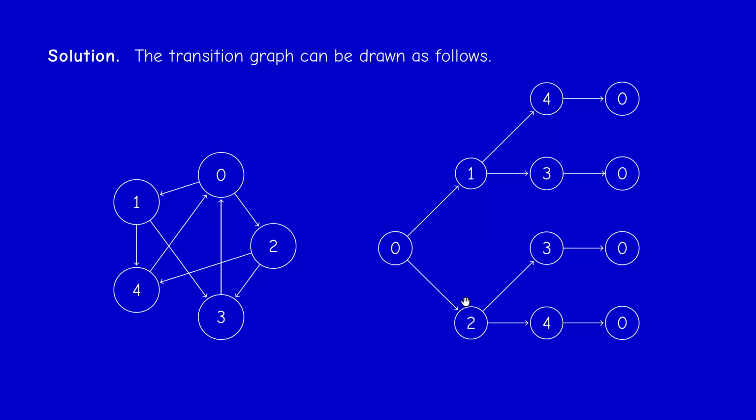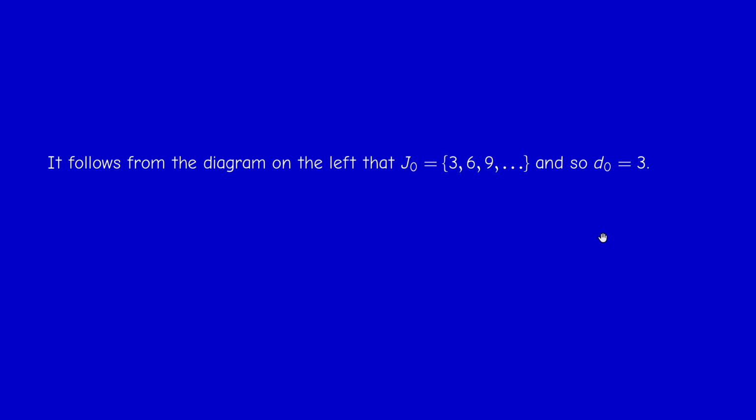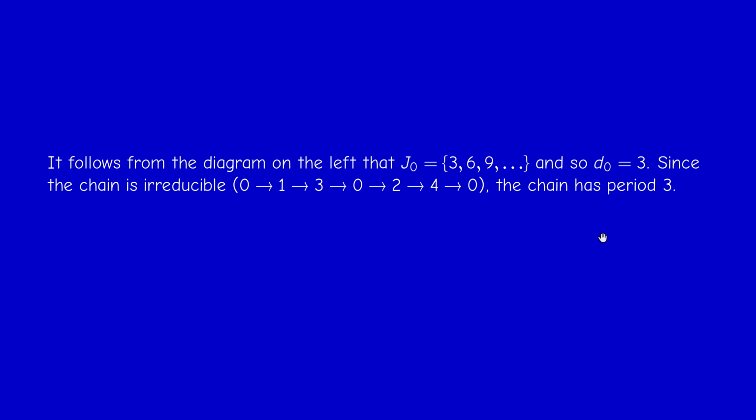And therefore, since the chain is irreducible, all the states have the same period. Okay, and of course, I could have drawn a tree starting from 1, because I can continue, right? So this is an irreducible chain of period 3.